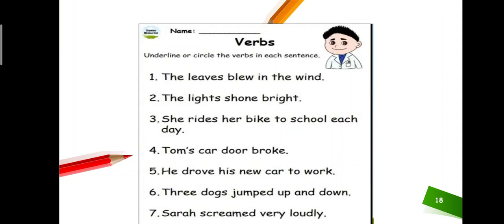Tom's car door broke. Broke is the verb. What is the verb over here? Tom's car door. What happened to Tom's car door? Tom's car door is broken. So you can use broke as the verb in this sentence.